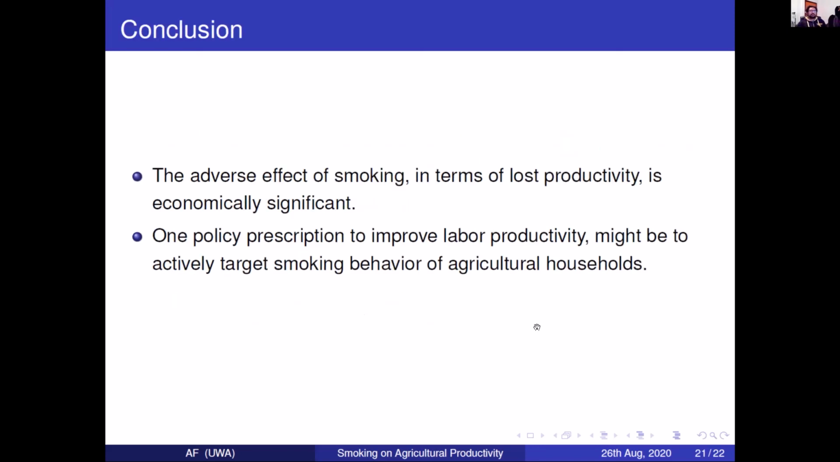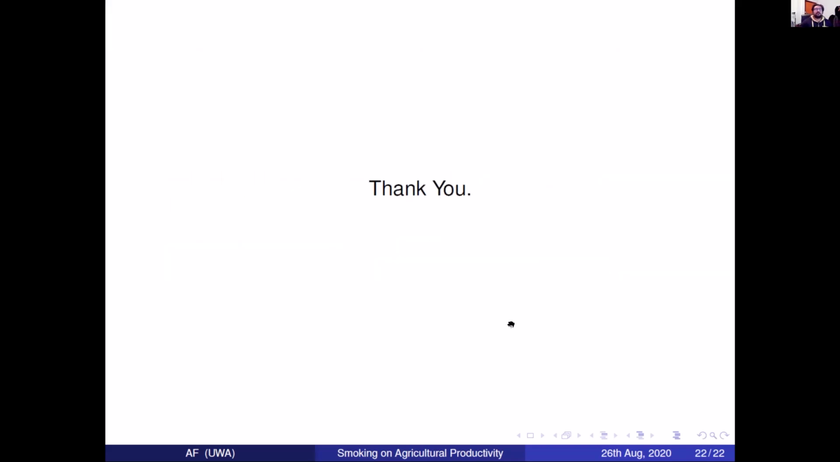In conclusion, the adverse effect of smoking does lead to lost productivity in terms of agricultural output, and it is economically significant. One of the policy prescriptions, especially in agrarian countries such as Bangladesh, to improve labor productivity is to actively target the smoking behavior of agricultural households. And we believe that is something the government can start looking into.